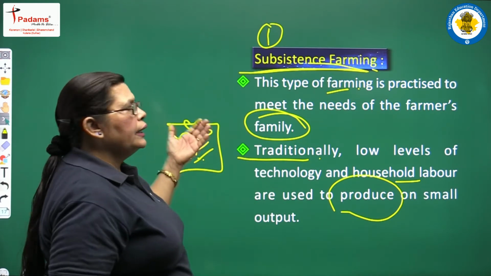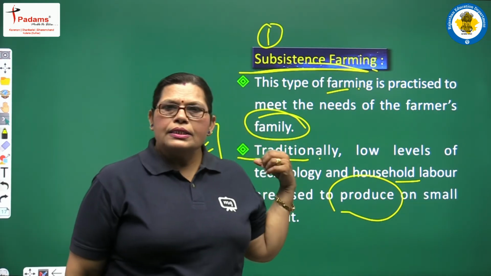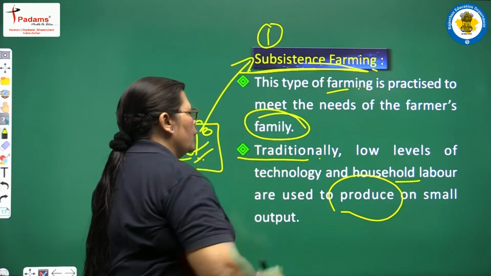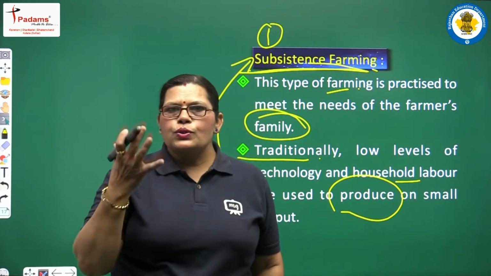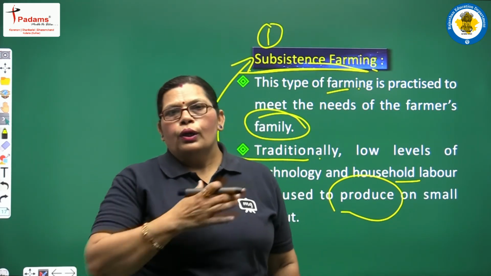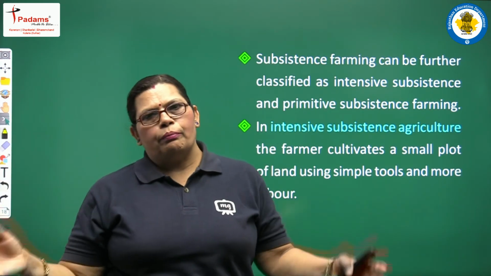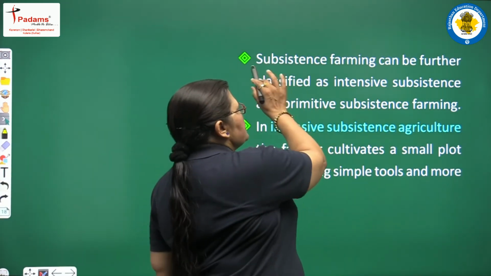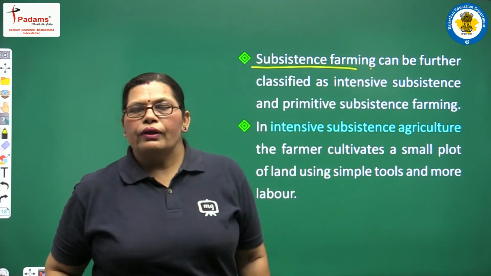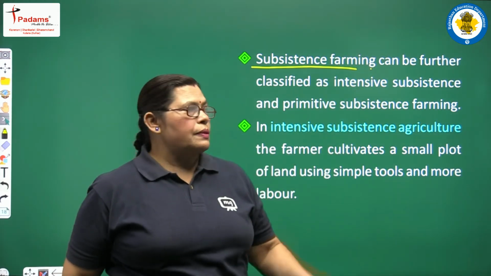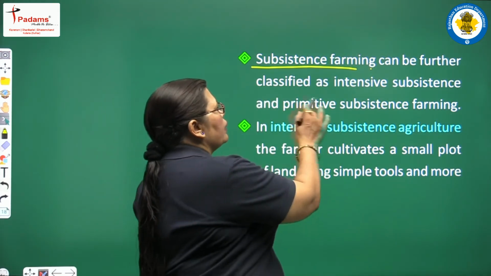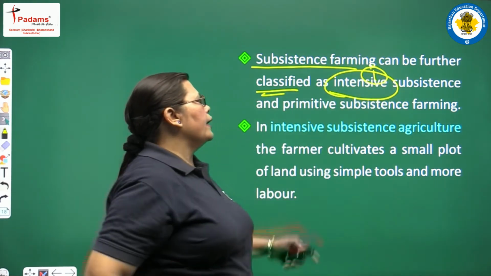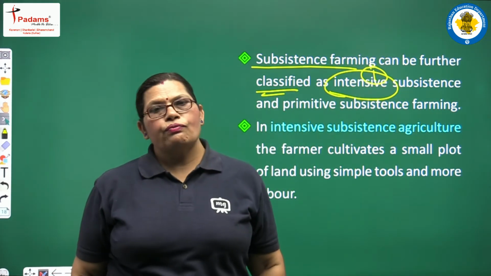with traditional items. When this system is going on, it means subsistence farming is going on, and it depends on a very small input, not on a large area of land, but only a small area of land is necessary for subsistence farming. And subsistence farming can be further classified as intensive subsistence and primitive subsistence farming.